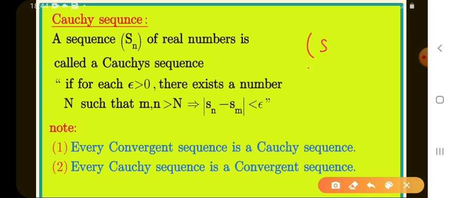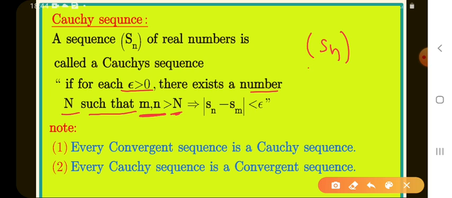Let Sn be a sequence. Now we say Sn is a Cauchy sequence when, for each epsilon greater than 0, there exists a number capital N in the natural number set such that m, n greater than N. M, n greater than N means we take m, n as large values, toward infinity.